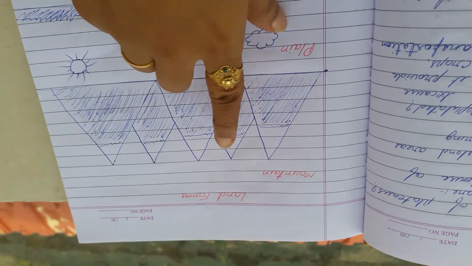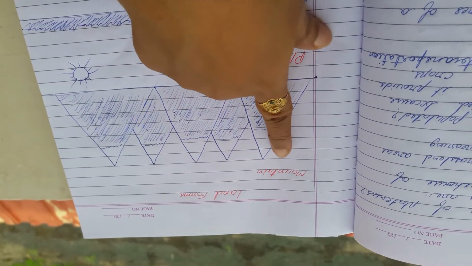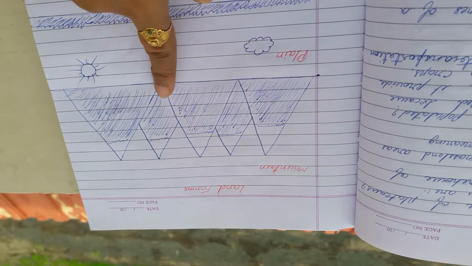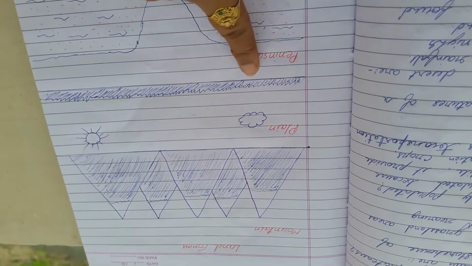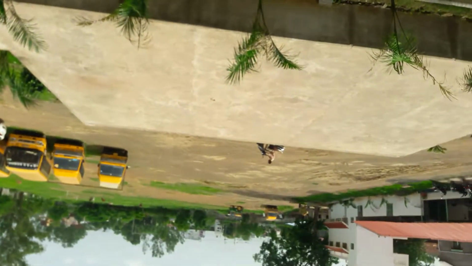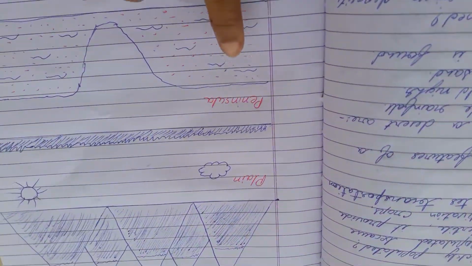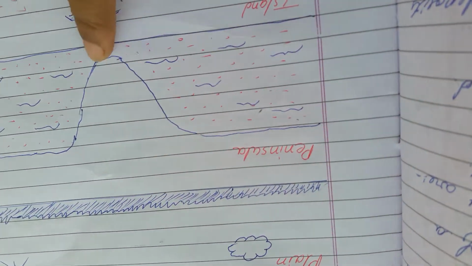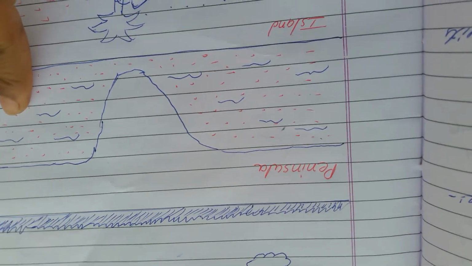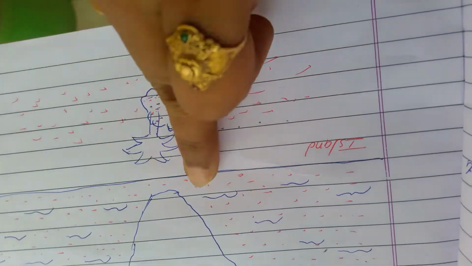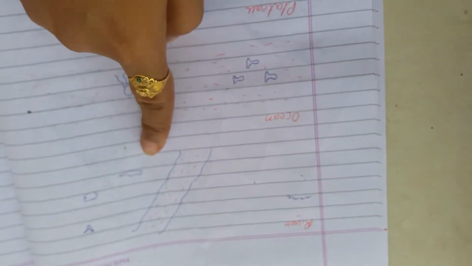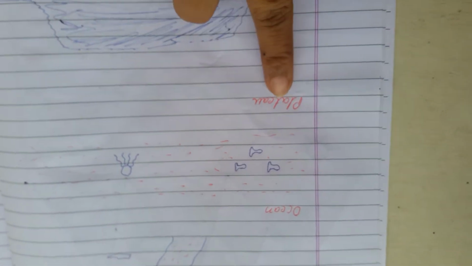Suppose here you can see some landforms I have drawn. Mountain. Mountains are different landforms. It does not seem as plain. Plains. Plain is a different one, which I have shown you here. Then somewhere is the peninsula. Peninsula, if you remember, is the land area covered by water body on its three sides. Somewhere it is island, the land area which is covered by water body from all sides. Somewhere it is river, somewhere ocean, somewhere plateau.